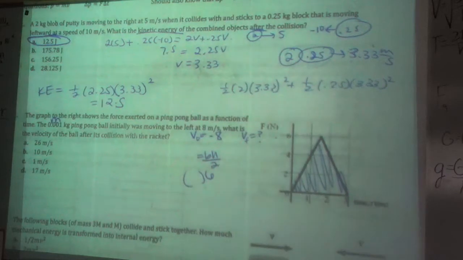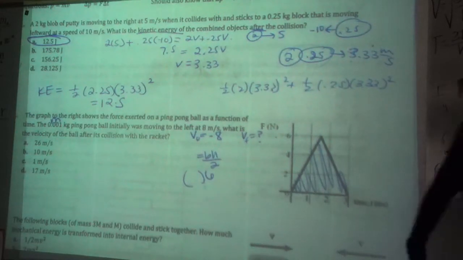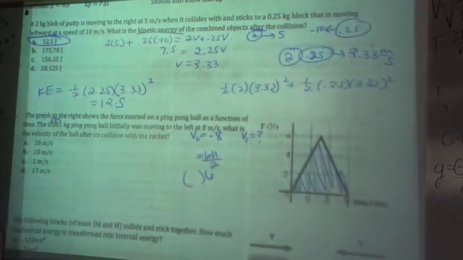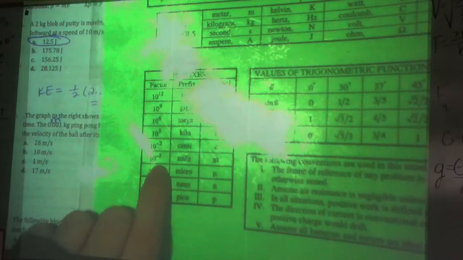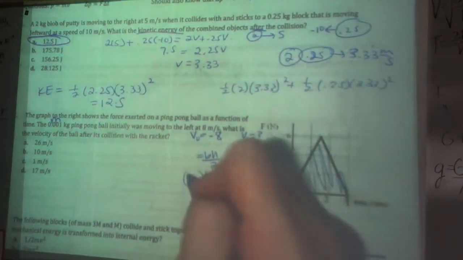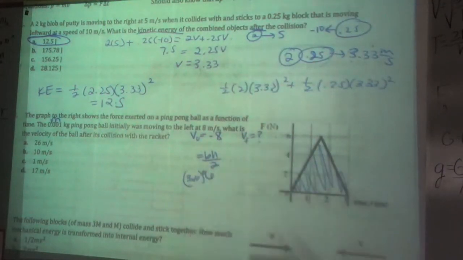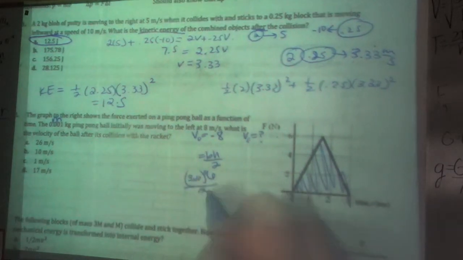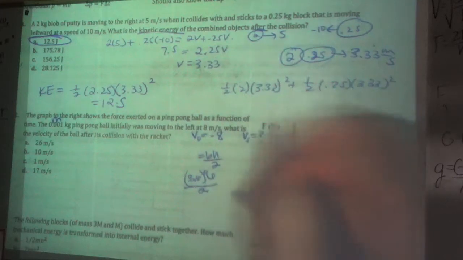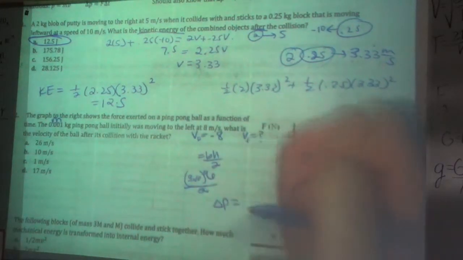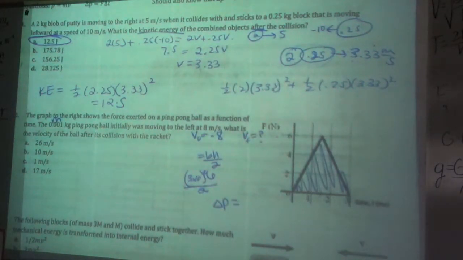If you go to your equation sheet, it tells you what milli is. You don't need to memorize the different prefixes. Milli is times 10 to the -3. So I'm just going to say this is 3 times 10 to the -3, not to the third, divided by 2. Now you put that in your calculator, and that's going to give me that my area, or my change in momentum, is, I think, 0.009.